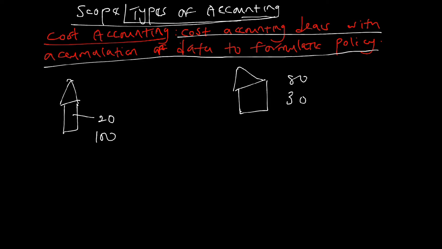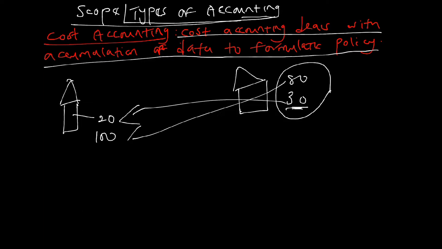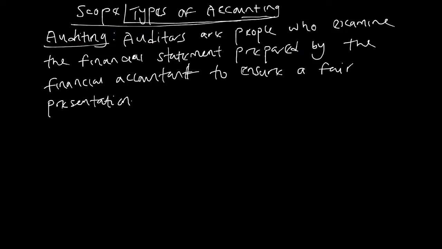They will go for this. Why? Because they will try to minimize their costs. This one here has a very high quality, even more than this, and the price is low compared to this. So that's why a cost accountant makes information. They research more on costs, so as to reduce the cost of production of any organization. So that's what cost accounting is all about.